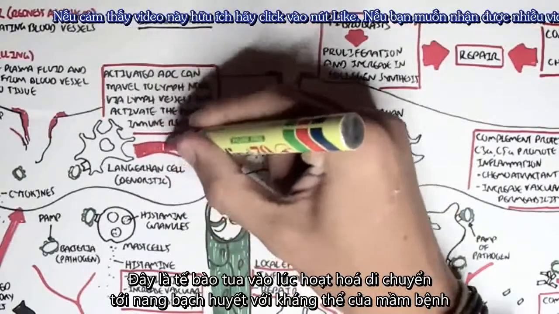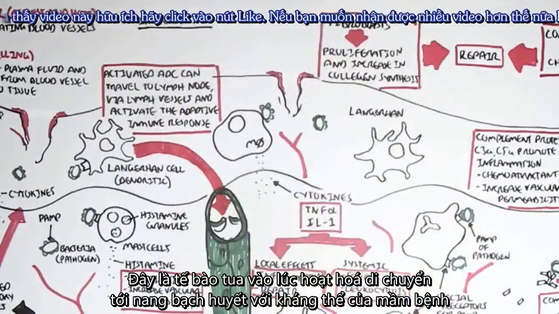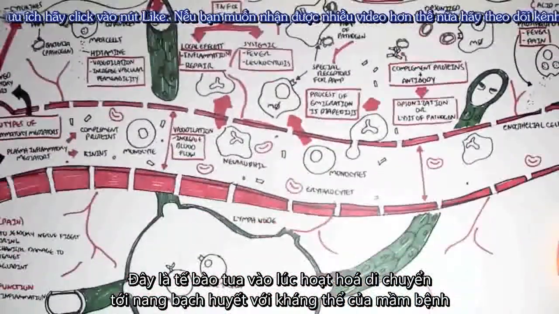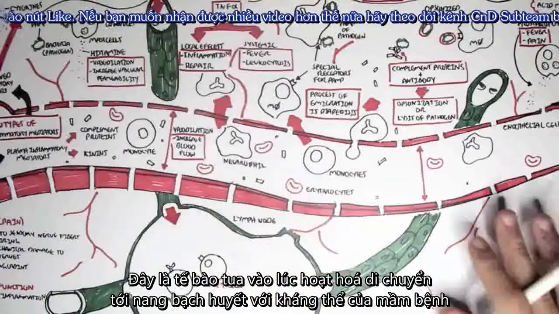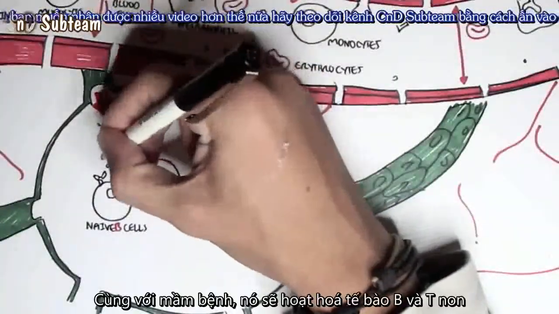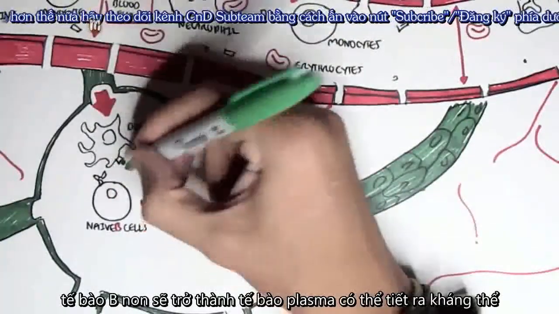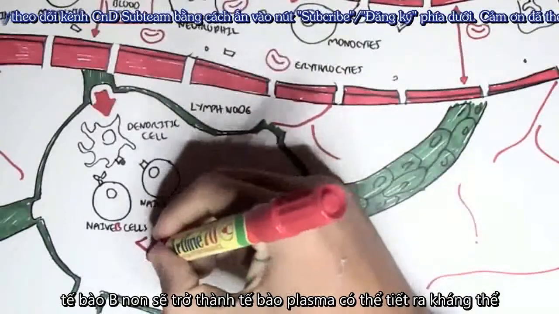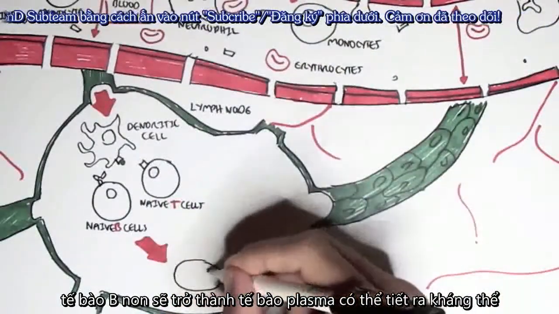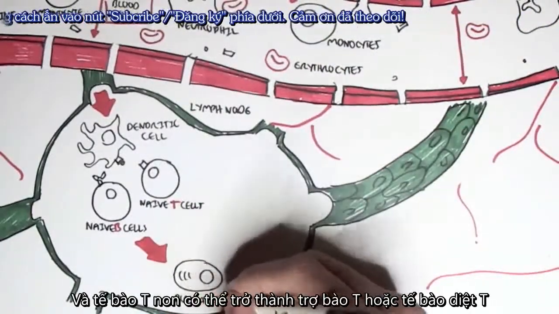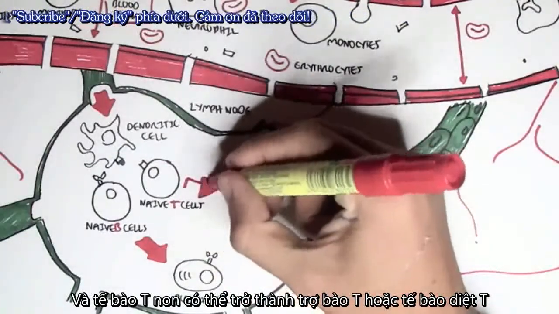So here, this dendritic cell, upon activation, travels to the lymph node with the antigen of the pathogen. And with the pathogen, it will activate the naive B cell and T cell. The naive B cell will become a plasma cell, which can secrete antibodies. And the naive T cell will become either a T helper cell or a T killer cell.